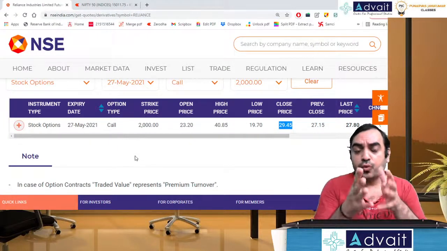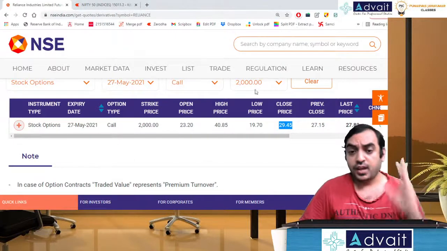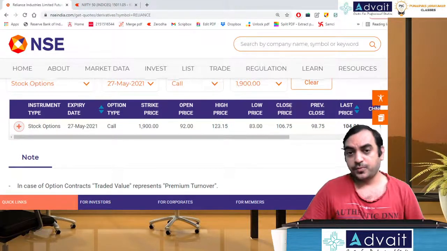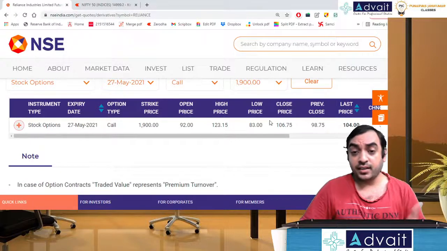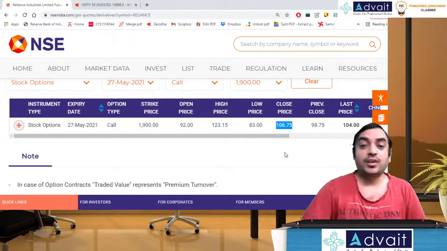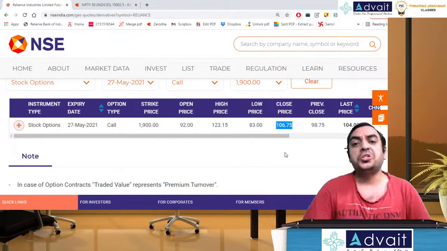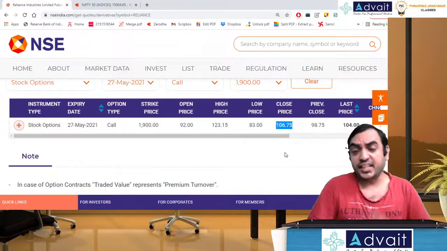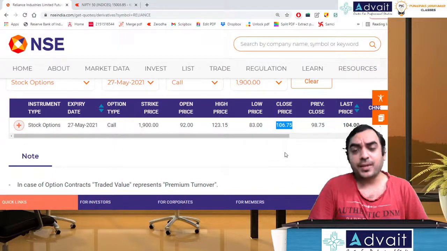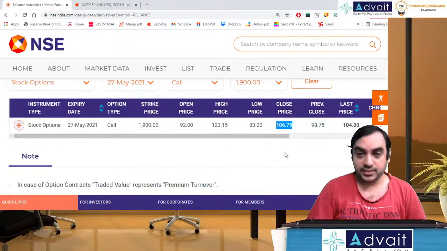So the strike price is 2000. I need not take a position only on 2000. I can take a position on 1900 also. Let's see what happens. At 1900, look at the close price, 106.75. This is called an in the money option. 1900 is the strike price. The cost to you, let's say, is 110 rupees. So it should be 1900 plus 110, 2010 rupees. Now the stock is at 1993. Will it cross 2010 in a week's time? More probability is there. So you should become a holder at this strike price.